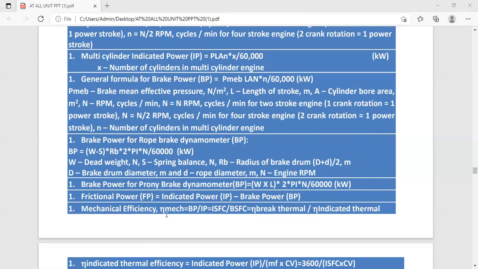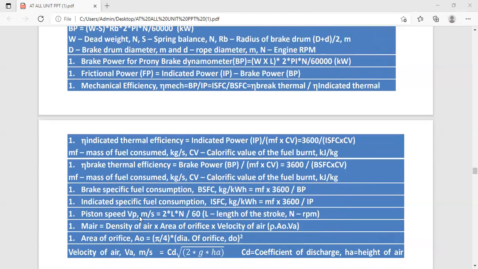Next, mechanical efficiency. This term is very much important. Mechanical efficiency is the ratio of BP upon IP, or whenever we are considering the specific fuel consumption, that is ISFC upon BSFC. Or whenever we are taking it in terms of efficiency, it is brake thermal efficiency upon indicated thermal efficiency. So in this way, we have seen some formulas.